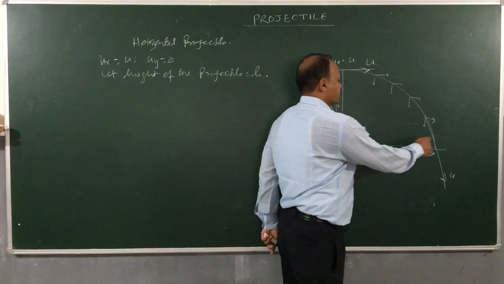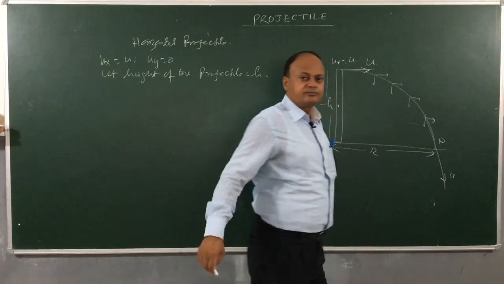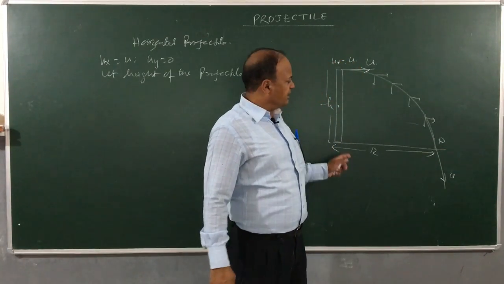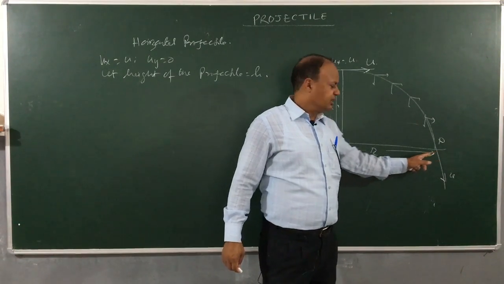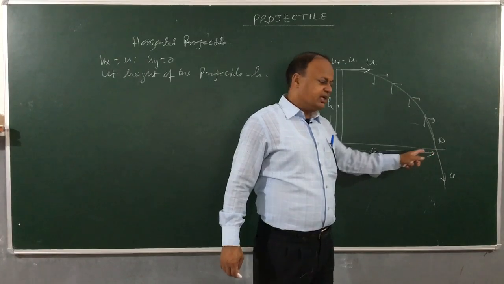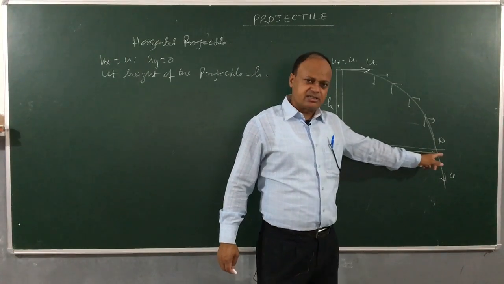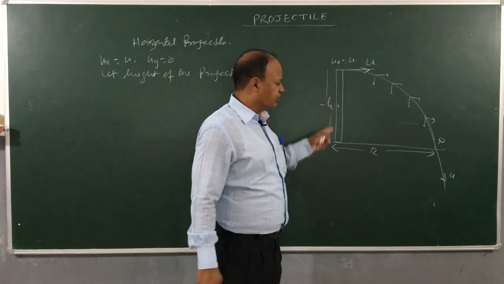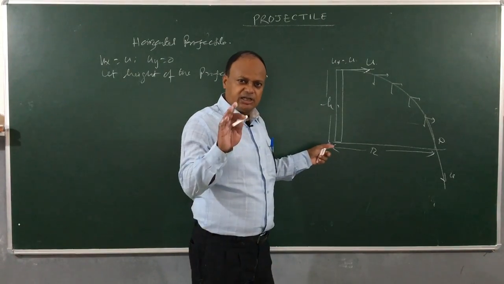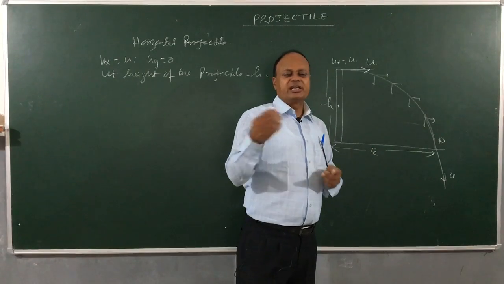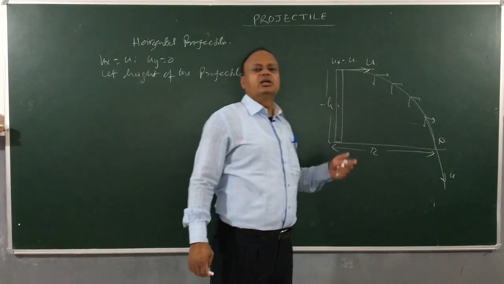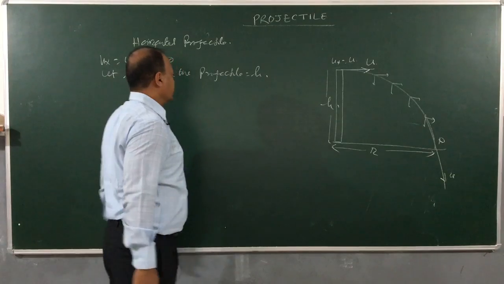Let us say this point is P. So when the projectile strikes the ground at point P, then in this time interval t, it travels horizontally a distance R, and vertically a distance H. So we have to study these two motions together and combine them again to generate the overall equation for the horizontal projectile.